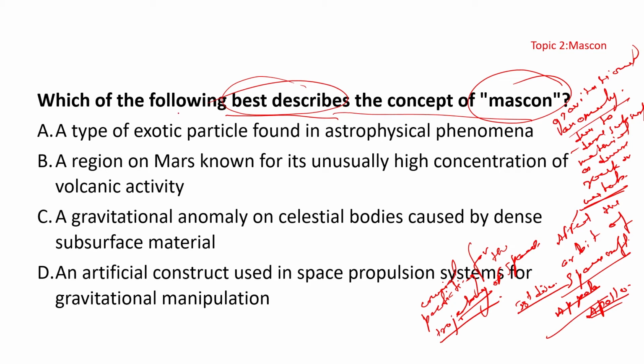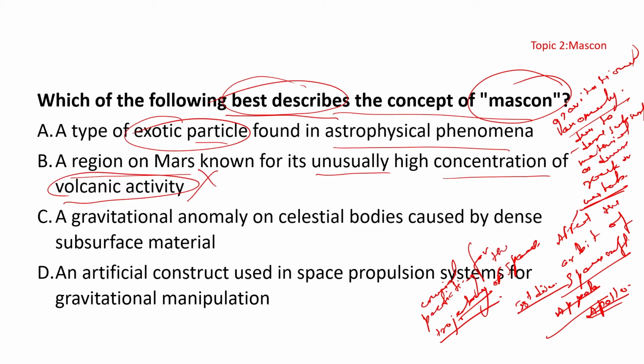A type of exotic particle found in astrophysical phenomena, okay, not an exotic particle. A region on Mars known for its unusually high concentration of volcanic activity, it is not volcanic activity. A gravitational anomaly on celestial bodies caused by dense subsurface material.